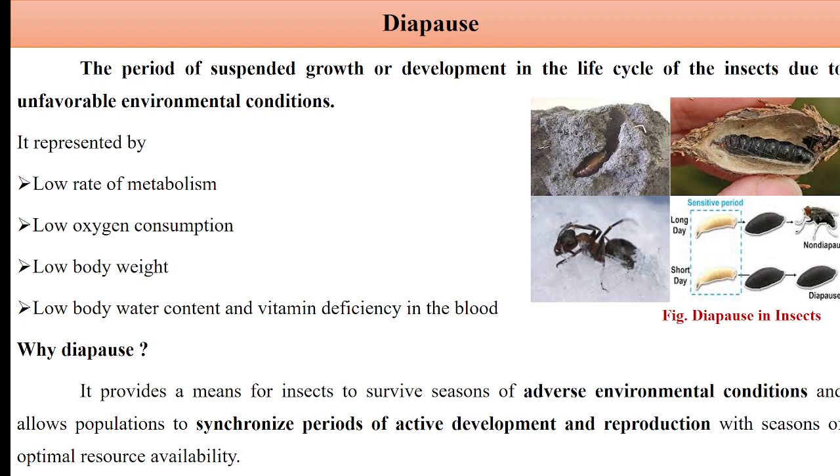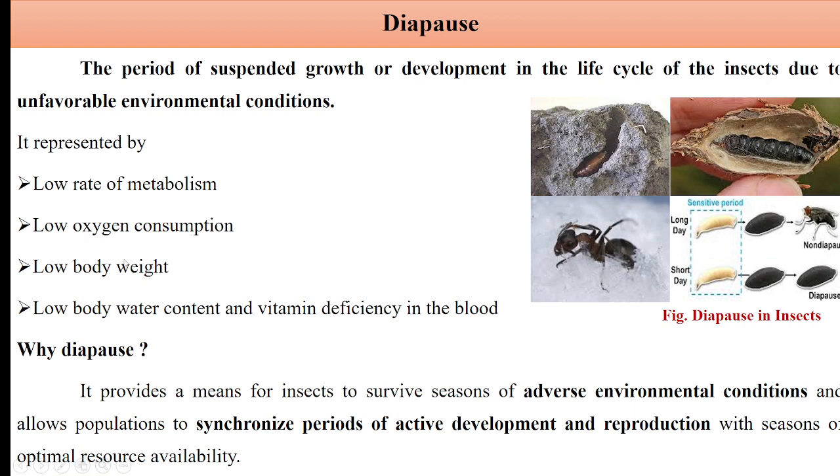Now we are coming to the diapause. So diapause is a suspended growth or development in the life cycle of insects to avoid unfavorable environmental conditions. This diapause is a resting stage to avoid unfavorable environmental conditions. This diapause may be represented by a low rate of metabolism. They reduce their metabolism inside the body. They only survive in this condition.